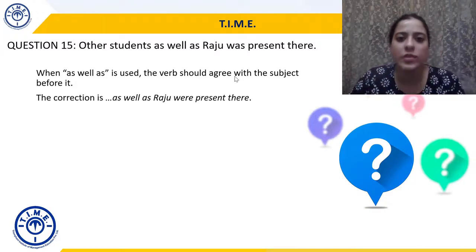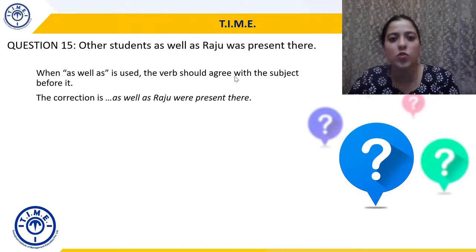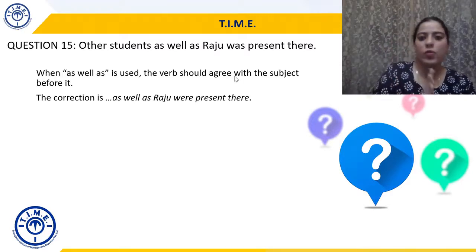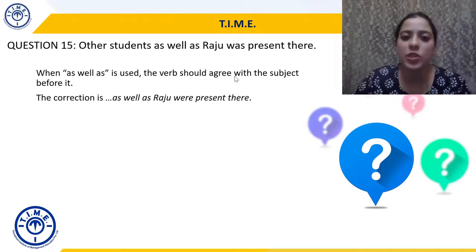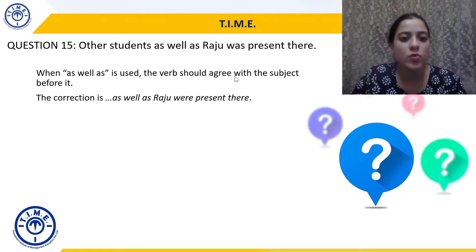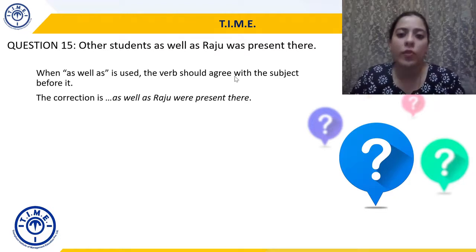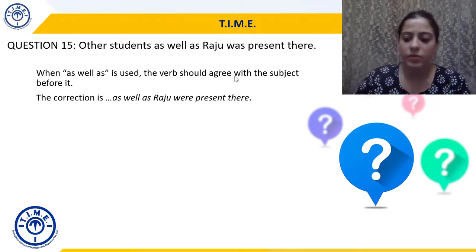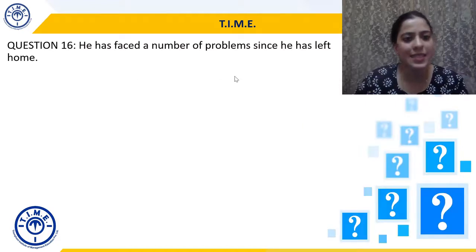If Raju had come before students, Raju as well as other students, then was would have been correct. But since students comes before as well as, the verb has to be changed from the singular to the plural, and that's why the statement will become other students as well as Raju were present there. All right, moving to question 16.